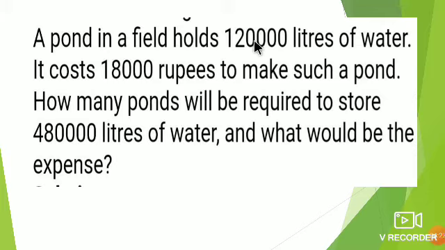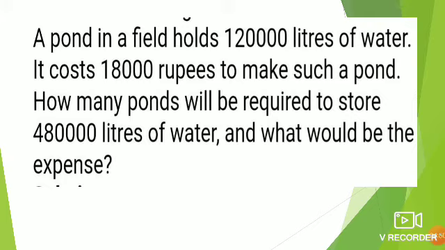For example, if you have a water bottle of 1 liter, can you fill 2 liters of water in that one bottle? No. To fill 2 liters, we need a 2 liter capacity bottle, or you can take 2 bottles of 1 liter.